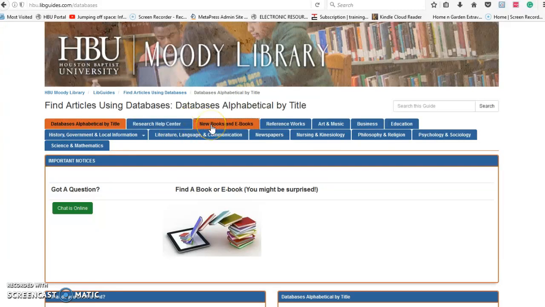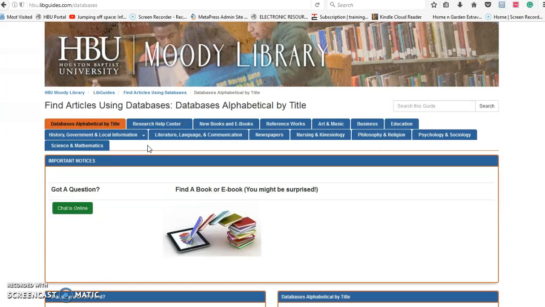And you've got books and new books and ebooks, and then you've got reference works. But these art, music, business, education, history, literature, newspapers, nursing, philosophy, religion, psychology, sociology, and science and math tabs have the different tabs related to your subject area underneath that.